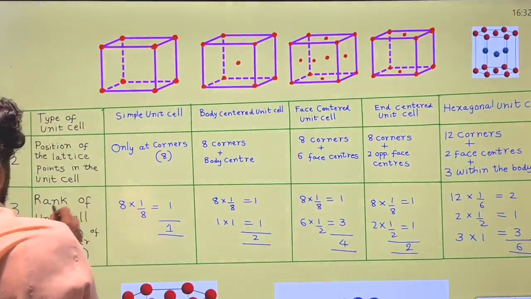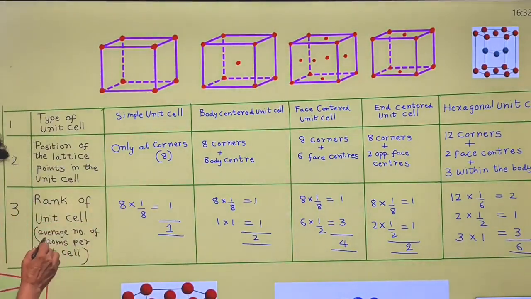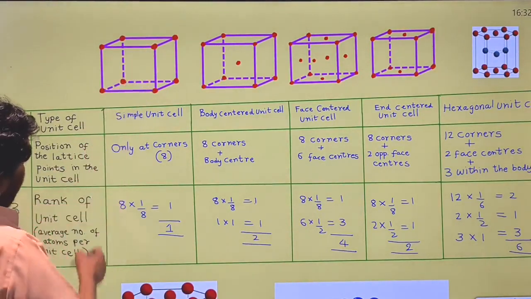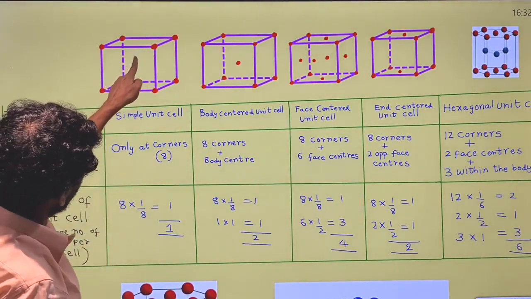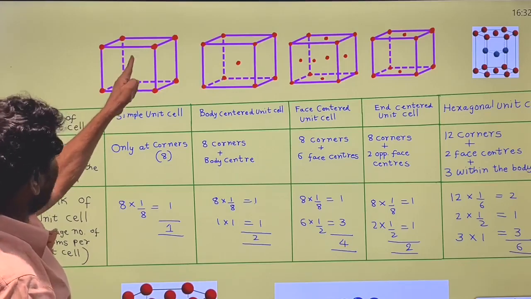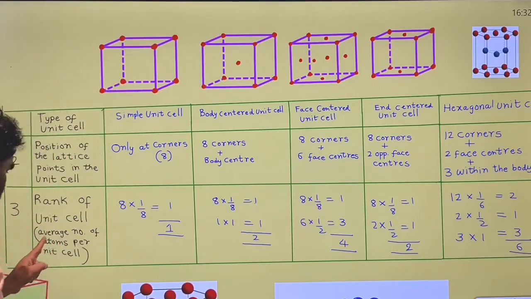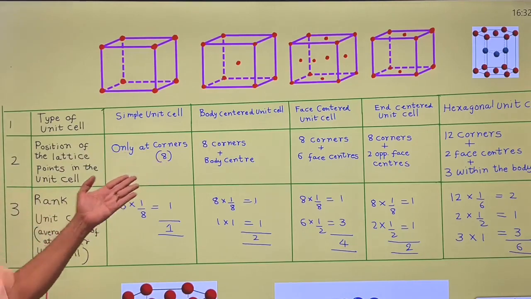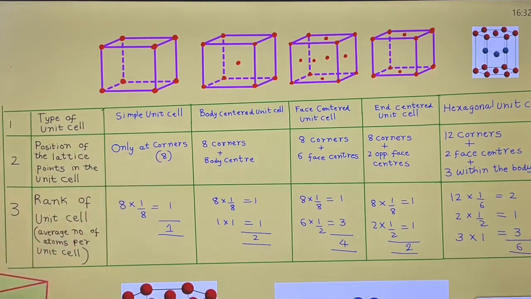Therefore the rank of the unit cell is the contribution of atoms for the formation of the unit cell, that is, the average number of atoms per unit cell.